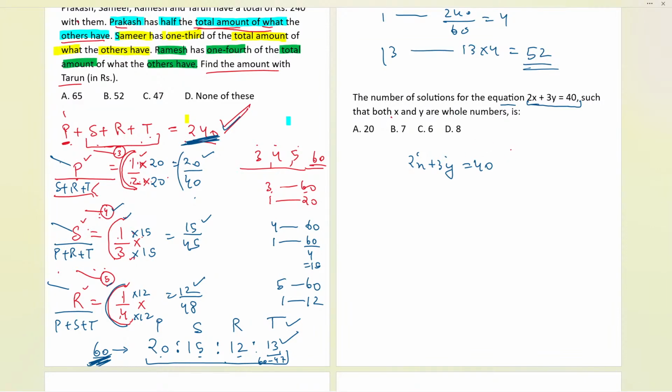Now, there is a condition that x and y should be whole numbers. What are the whole numbers? Whole numbers start with 0: 0, 1, 2, 3. These are the whole numbers we have. Natural numbers start with 1, and whole numbers start with 0.